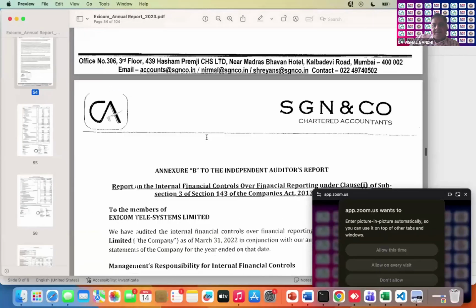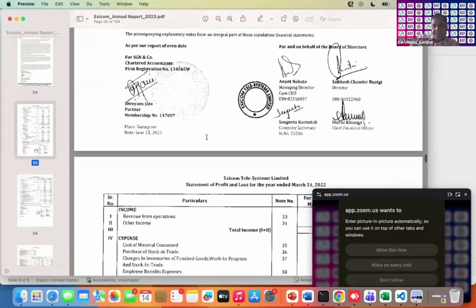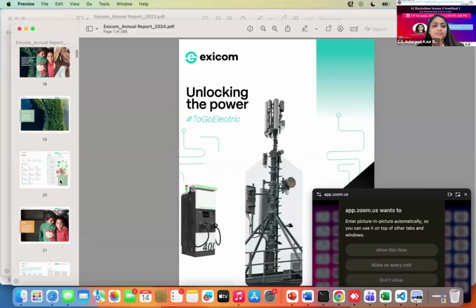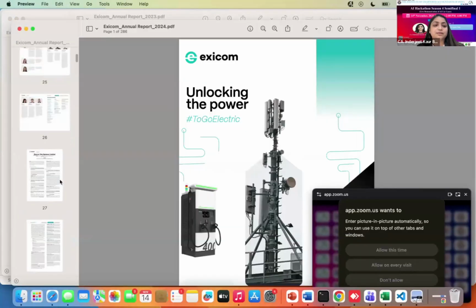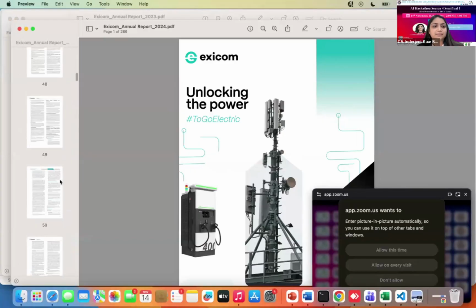Is it matching on the year-named column, or on the first column or second column? What is the logic? Because there are 2 years in the balance sheet, you are extracting only 1 year. So I have just asked for the respective year, for example, 31st March 2023, so it will only take that data.